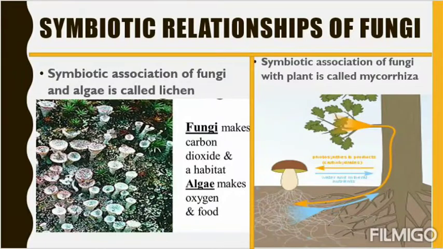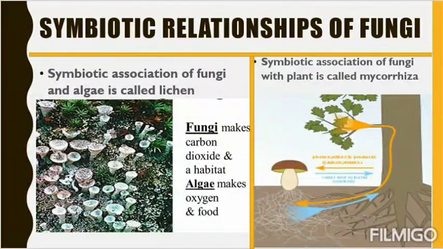We read about fungi heterotrophy: they cannot produce their own food. That is why the plant is helping them to get food. The plant can photosynthesize and make its own food, and some extra food it will give to the fungus. And the fungus, in return, absorbs water and extra minerals and provides them to the plant root. In the diagram you can easily see this. So these are two basic symbiotic relationships of fungi.